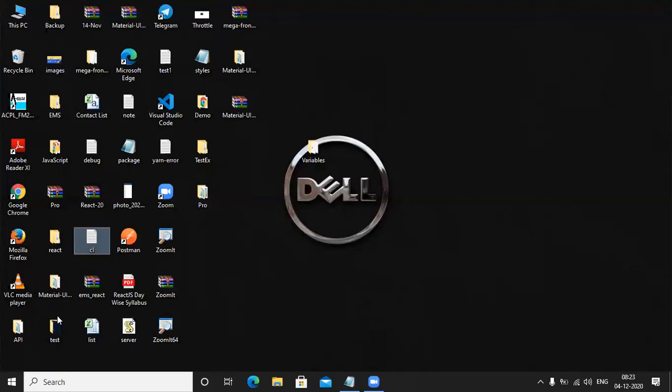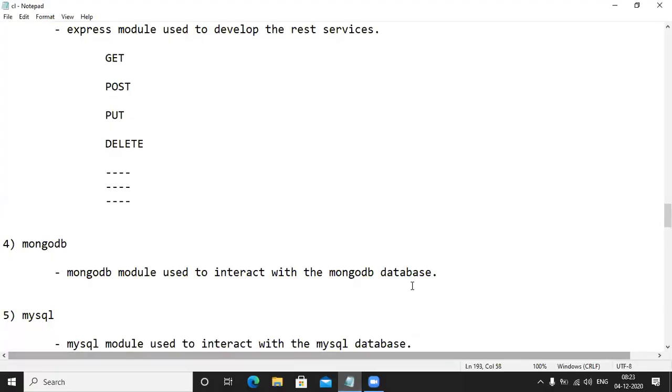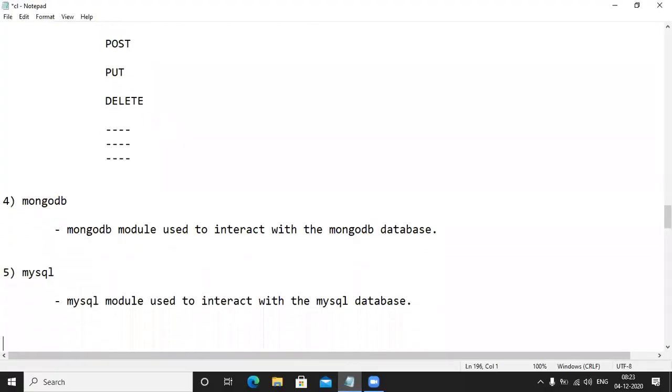How to interact with the MongoDB database? With the help of which module? The MongoDB module. How to interact with the MySQL database? With the help of what? The MySQL module. Next one. How to interact with the SQL server? With the help of what?